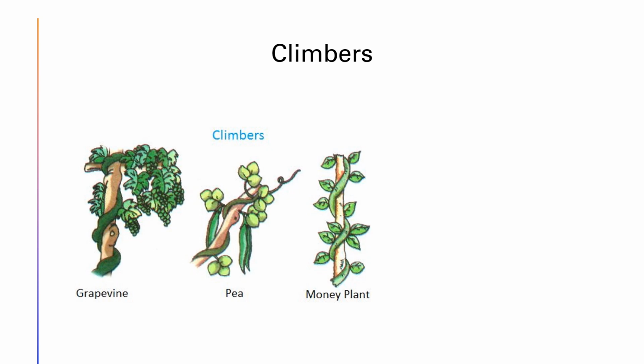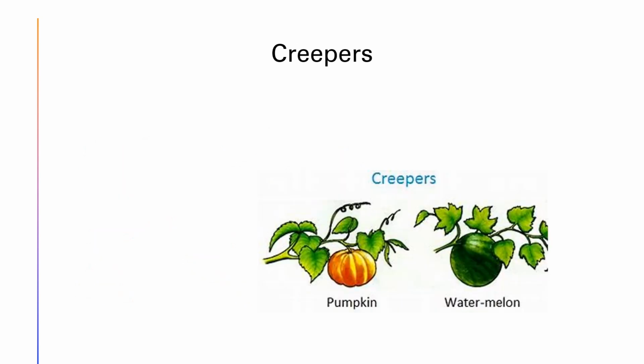Another one is climbers. Climbers grow along with the ground. They cannot stand because their stems are very weak. They need a support to grow. For example, grapevine, pea and money plant, as you can see in this picture, they require a support to grow.